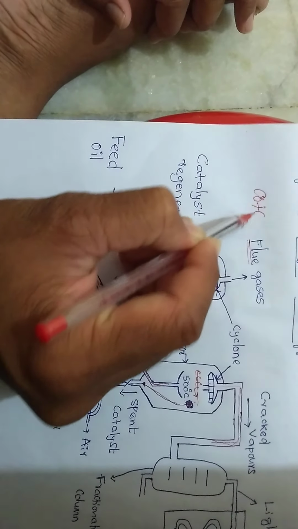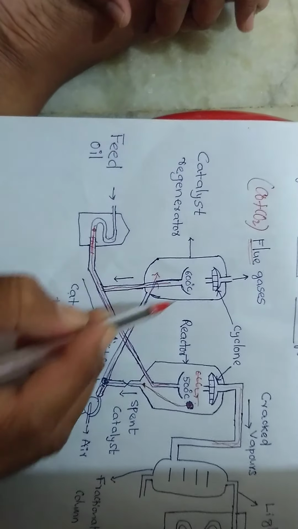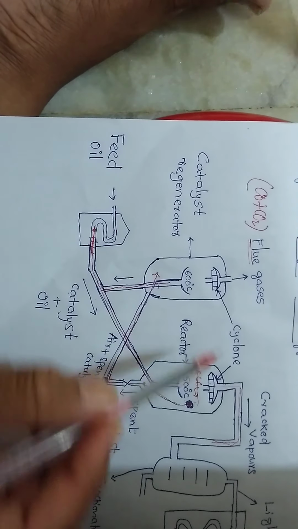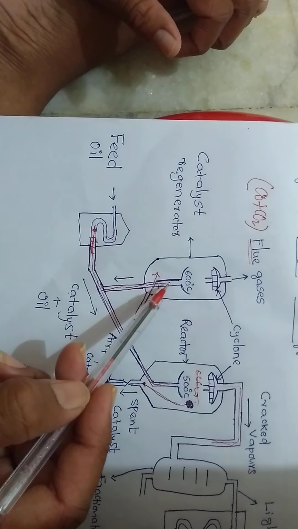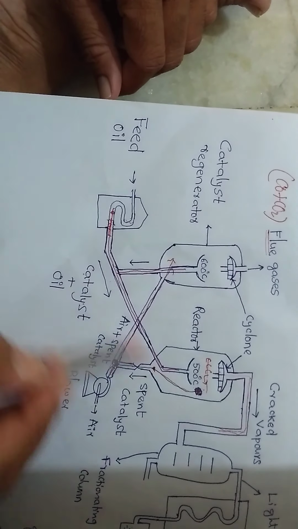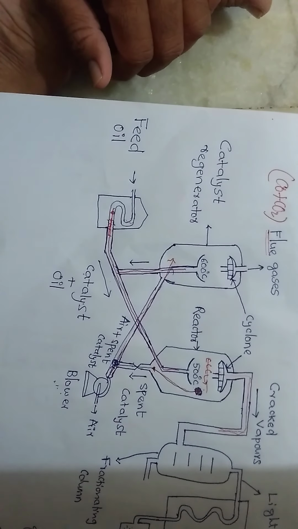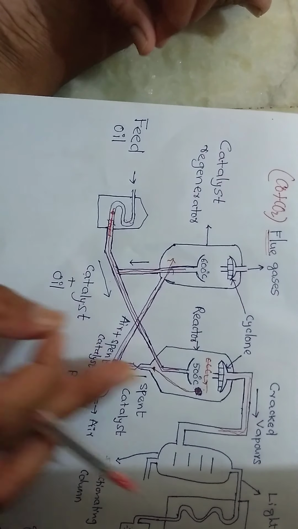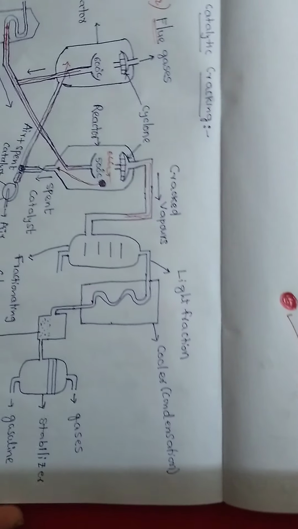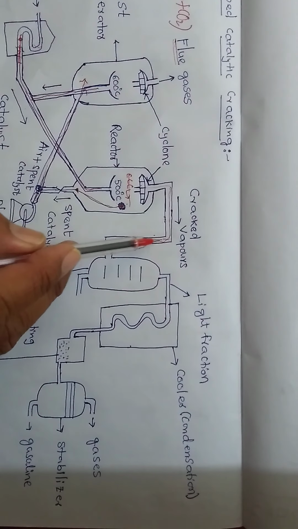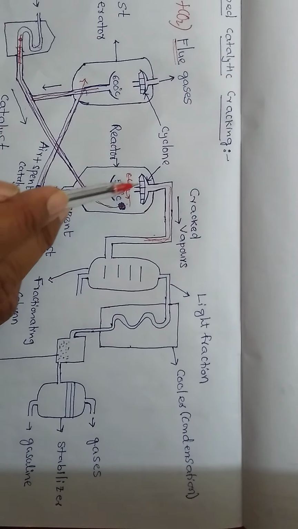I said CO plus CO2, carbon monoxide and carbon dioxide go out. Now the catalyst is said to be activated and this catalyst is again used for the catalytic cracking process, right? Like this the reaction cycles.